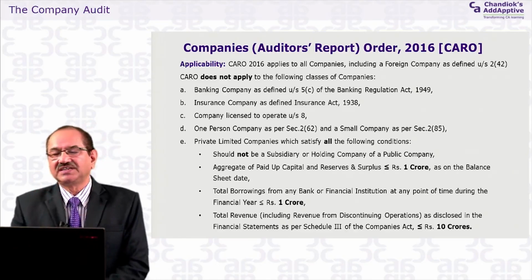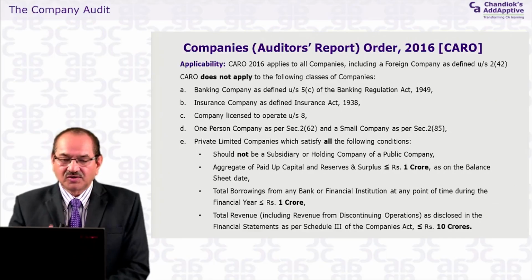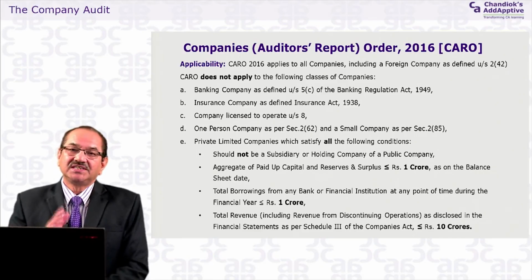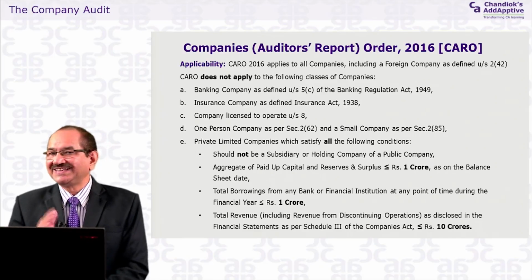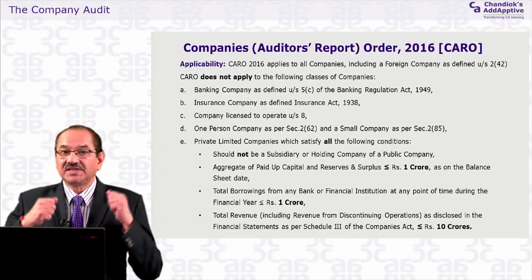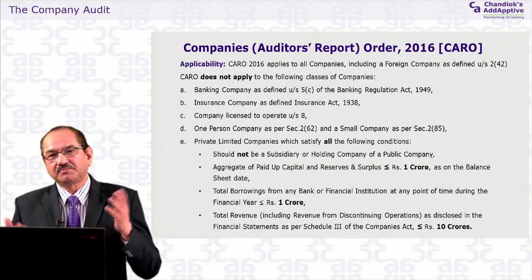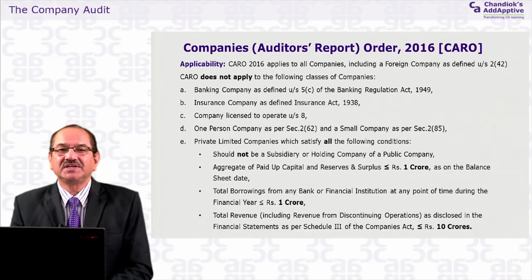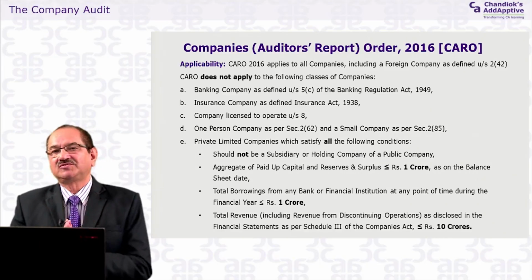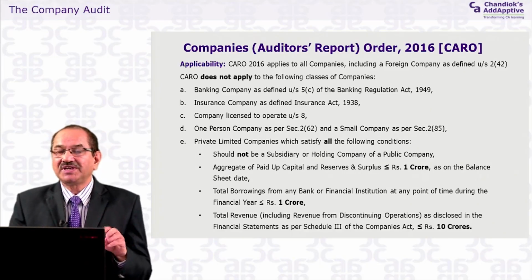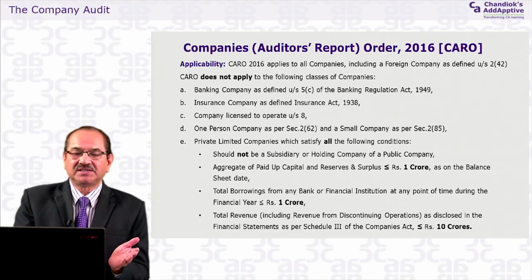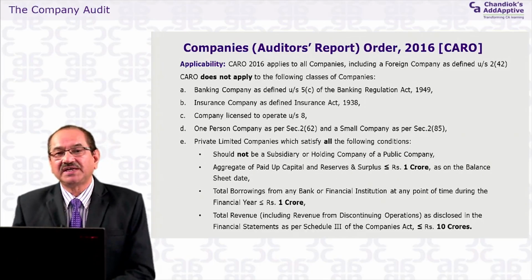What are those categories? The CARO report says it should not be a subsidiary or holding company of a public company, because these CARO reports apply to public companies whether they are listed or unlisted. If the private limited company is a holding company of that public company, or a subsidiary of the public company, then it applies, whether it is a small company or not.